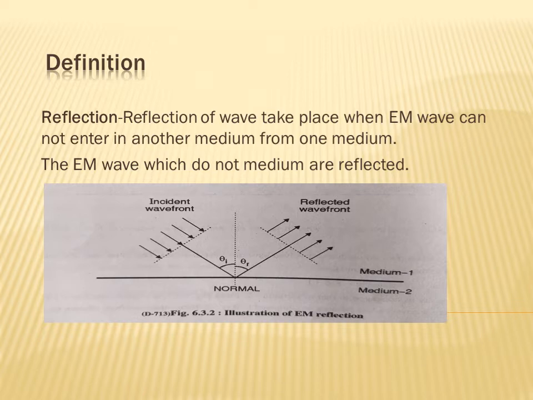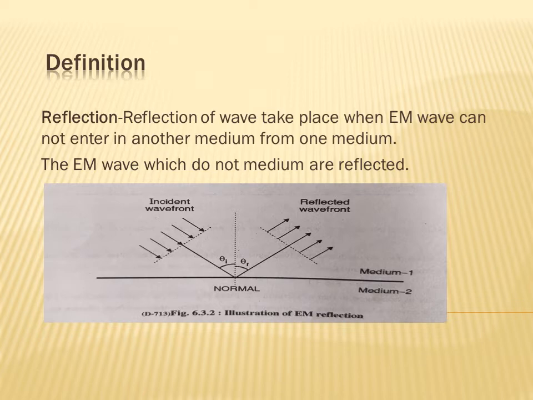EI is the incident voltage, ER is the reflected voltage, theta I is the incident angle, and theta R is the reflected angle.